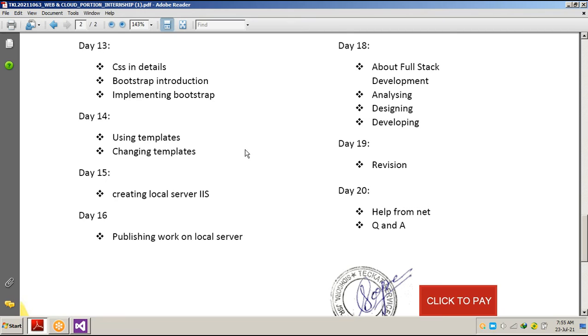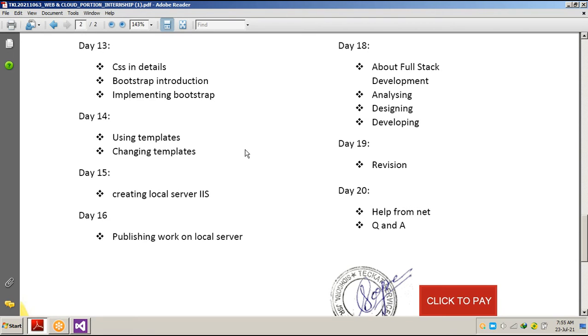Now, on the 15th day, we discussed IIS. What is IIS? IIS stands for the local server, the Windows local server. We also discussed shared hosting. What is shared hosting? What is a virtual private server? What are dedicated servers? How are they beneficial? What are the different kinds of shared hosting and VPS hosting? How is one better than another? What are the advantages and disadvantages of a dedicated server compared with VPS and hosting? We discussed this with reference to GoDaddy's plans.